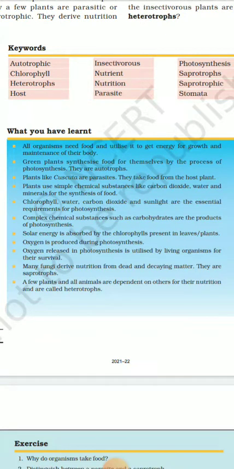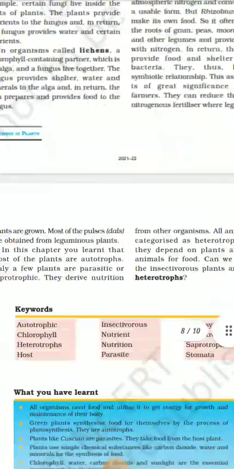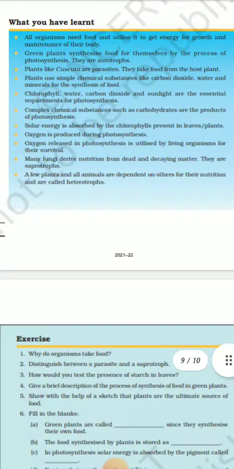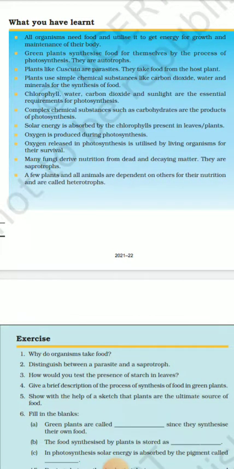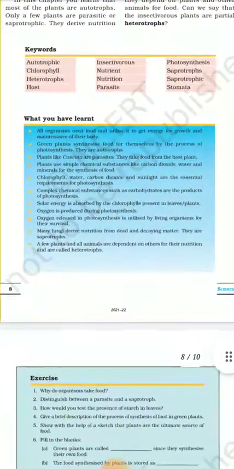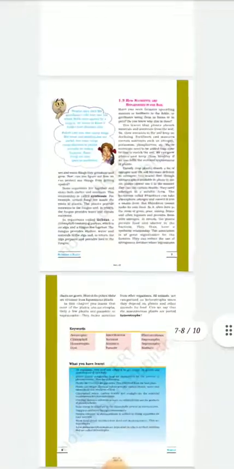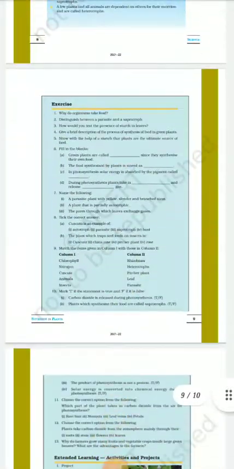Oxygen released in photosynthesis is utilized by living organisms for their survival. And many fungi derive nutrition from dead and decaying matter. They are saprotrophs. And the last, a few plants and all animals are dependent on others for their nutrition and are called heterotrophs. So these are important keywords, and what you have learned, read well, understand well, and gain your knowledge.